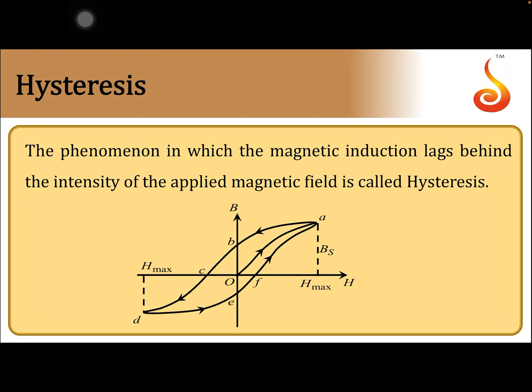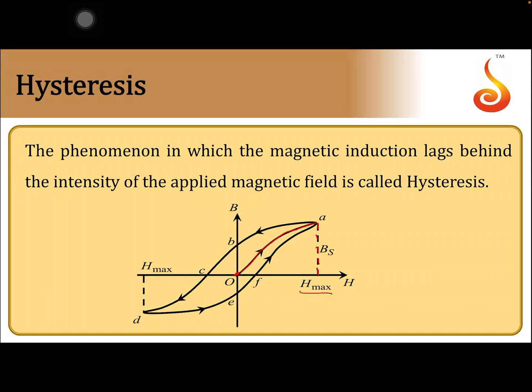If you take a ferromagnetic material placed inside a solenoid which can carry current, and current is passed through it and increased, the applied magnetic field H is increased. A freshly prepared magnetic material traces this path OA as you go on increasing the magnetic field. At some point it reaches saturation. This is saturation magnetization. Beyond this, if you increase the field, there is no change in magnetization.